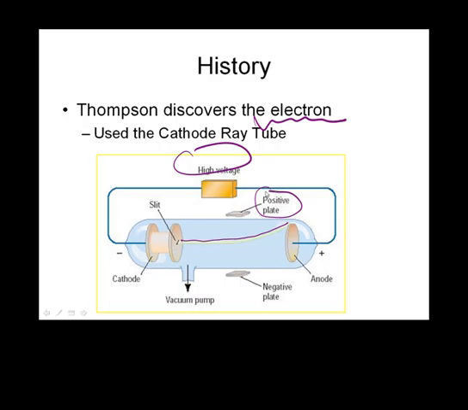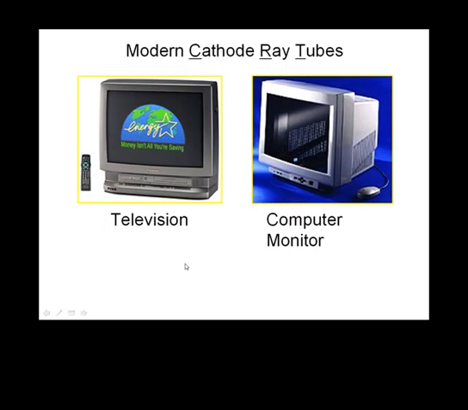With a positive plate on one side and a negative plate on another, you can see that the beam is attracted to the positive plate, indicating that the beam is made out of something negative, and that something is the electron. Televisions used to be called the tube, because inside these bulky televisions and computer monitors are cathode ray tubes. You can research that more if you want to know more about it.